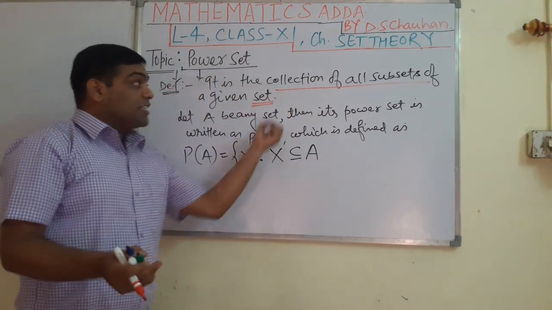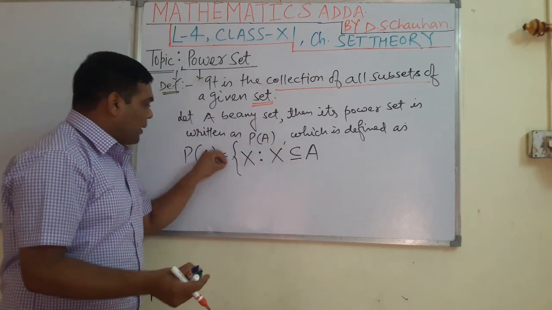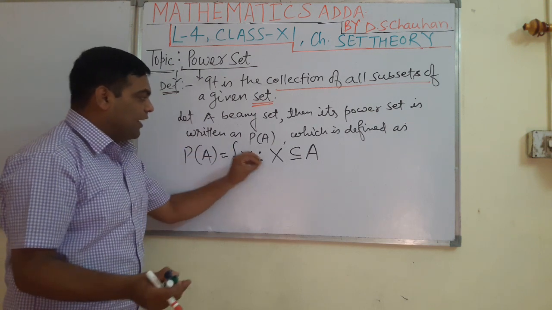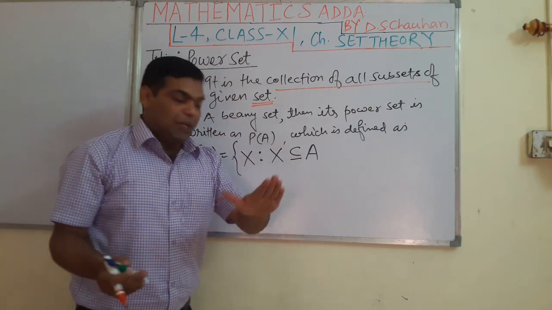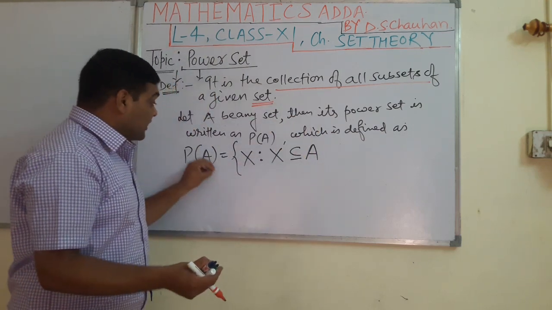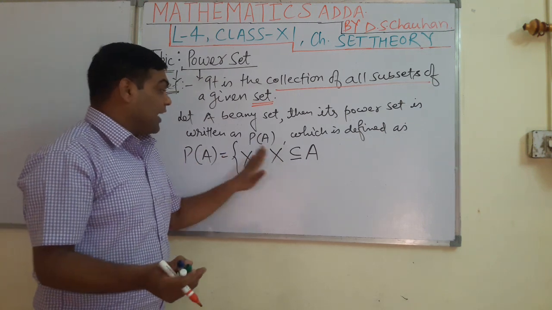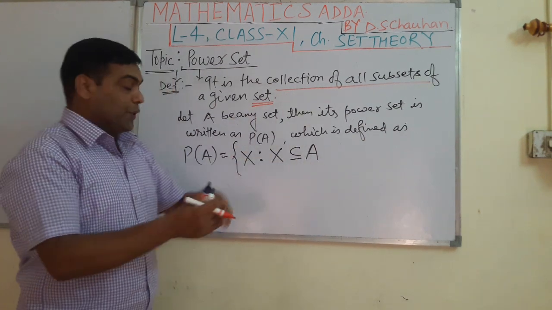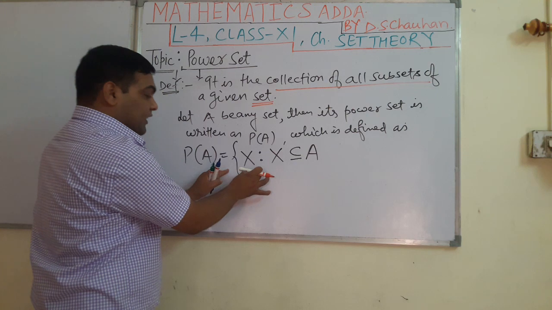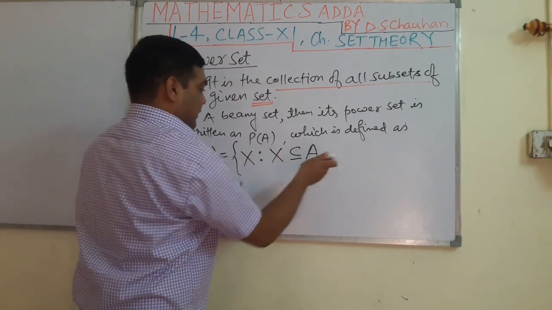So whatever elements come in P(A), the power set of set A, all of them are sets in themselves, but inside P(A) their role will be just like an element only. So again, P(A) equal to {X such that X is a subset of set A}.